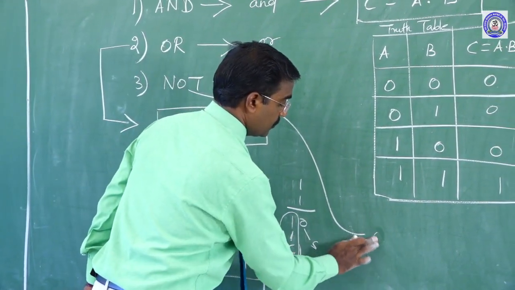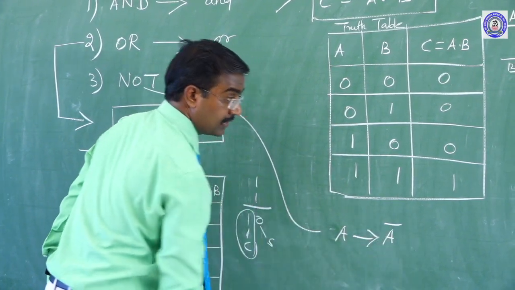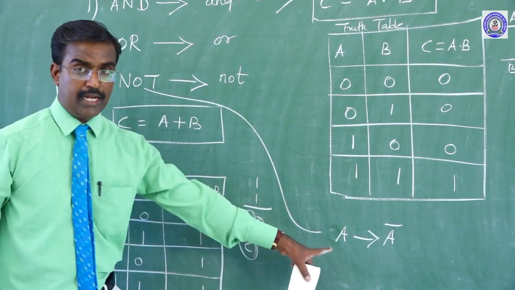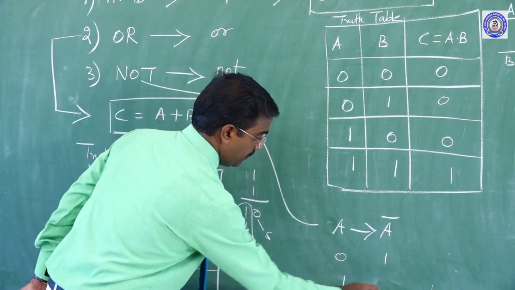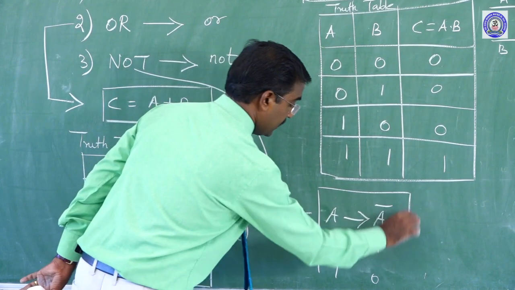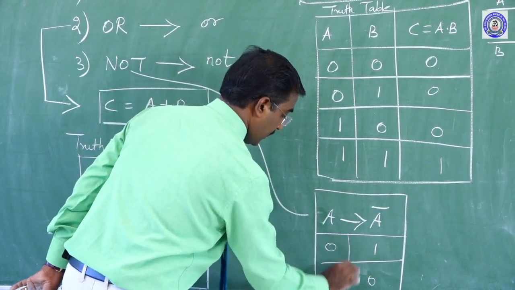The last one is a NOT gate. C equal to, sorry, A, here this is A dash, that's why only one input. That's why here 0 means 1, 1 means 0. Okay, these types of gates we are introducing in the logical operator.